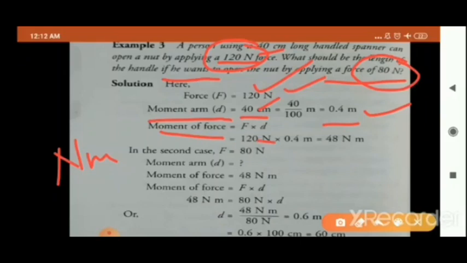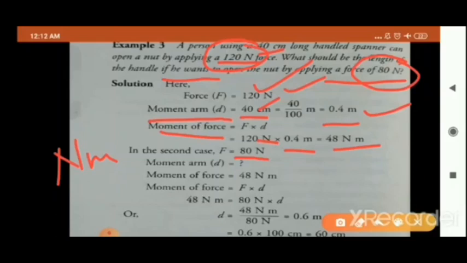तो पहले आपने ये वाला force लिया, moment of force is equal to force into moment arm D, and you got this. I'm not telling you calculation, I'm telling you concept. So with the first force, you find the moment of force, that is 48 Newton meter. Now in the second case, what is the force now? The second force is 80 Newton. इस case में what you have to find?